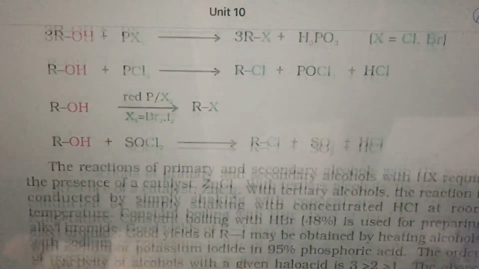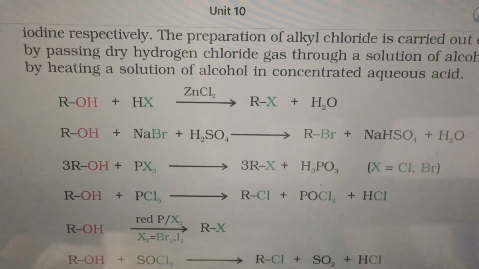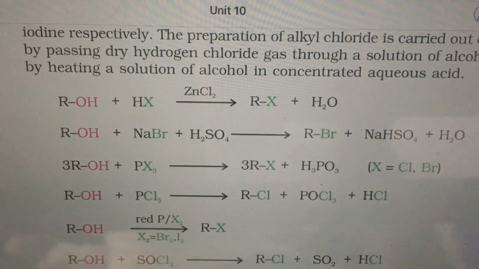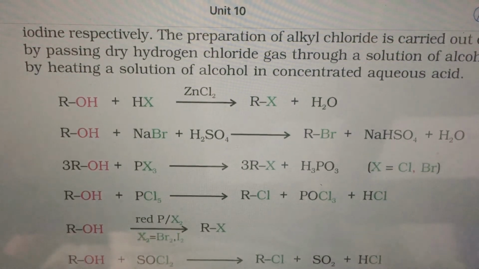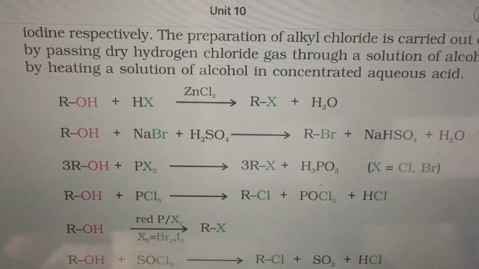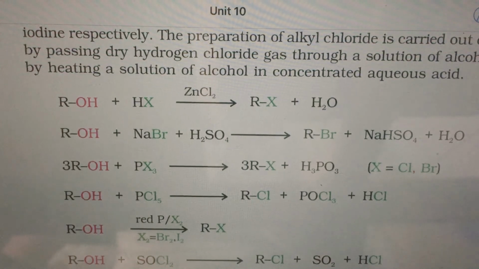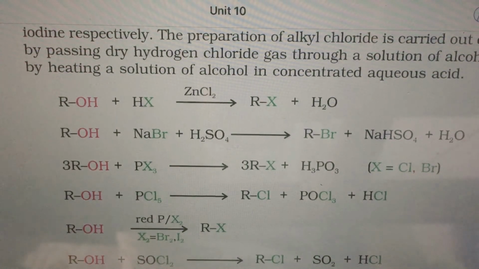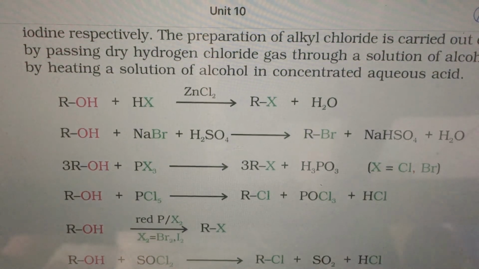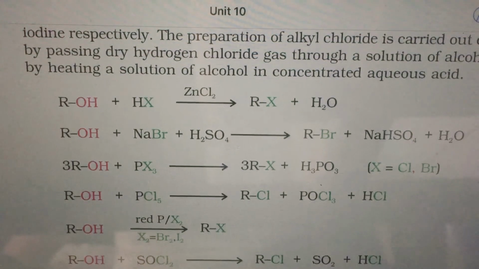Do you know what is a primary alcohol, secondary alcohol, tertiary alcohol? If the OH group is locked to a primary carbon, as in case of 1-propanol, it is primary alcohol. If the OH group is locked to a secondary carbon, as in 2-propanol, it is a secondary alcohol. If the OH group is locked to a tertiary carbon, as in case of 2-methyl-2-propanol, that is tertiary butyl alcohol, it is a tertiary alcohol.